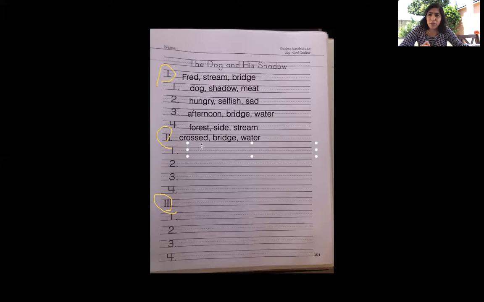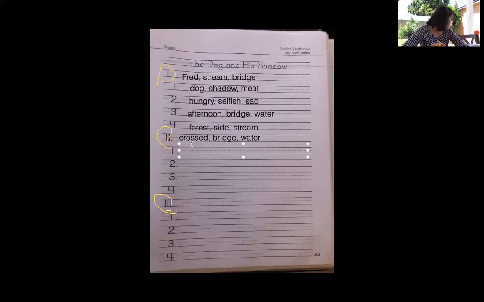The next question that we have to ask ourselves is, what does the character want, or what does he need? What does Fred want and what does he need? Now this is where you can use your imagination, okay? But you need to remember what happens in the story. You can't just say Fred wants balloons and cake, because it's not what the story was about, right? So we have to stick to what the story tells us, but you can use your imagination. So what do you think Fred wanted?